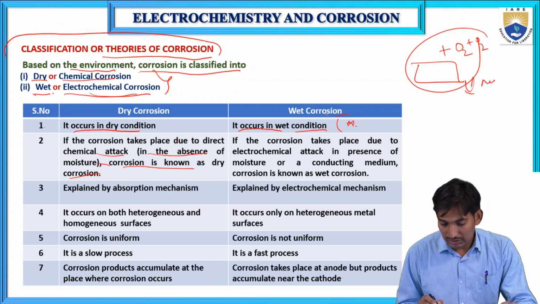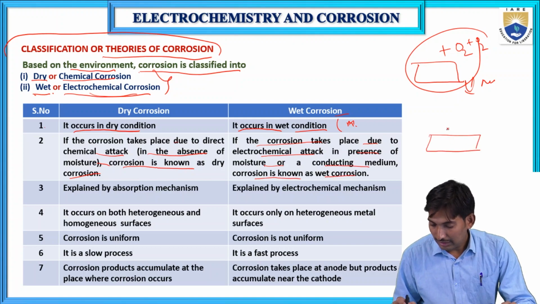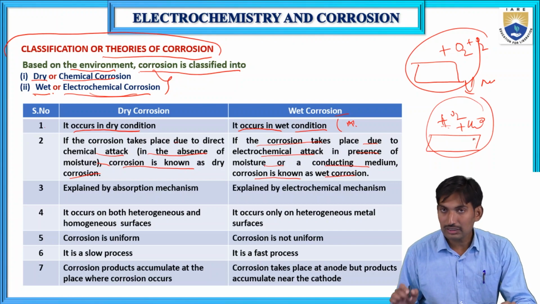In the case of wet corrosion, the corrosion takes place due to electrochemical attack in the presence of moisture or a conducting medium. In wet corrosion, the metal reacts with some gases in the presence of water or moisture. In this, an electrochemical process takes place.